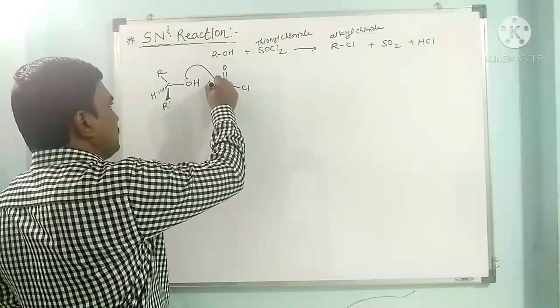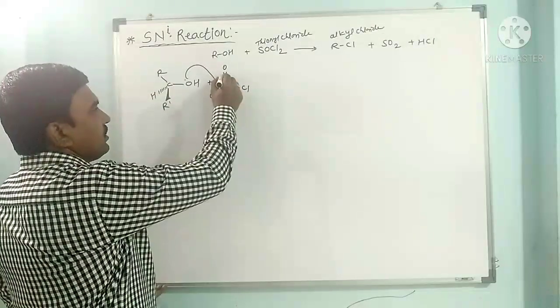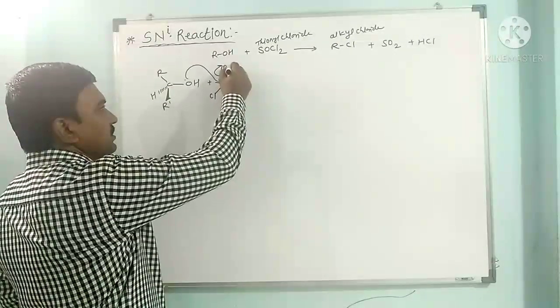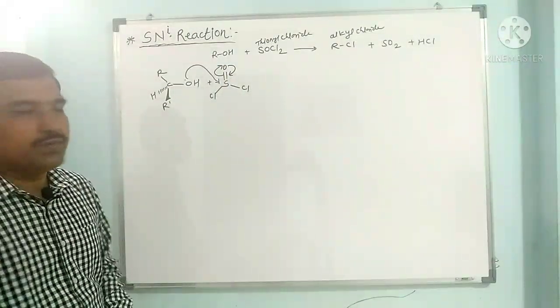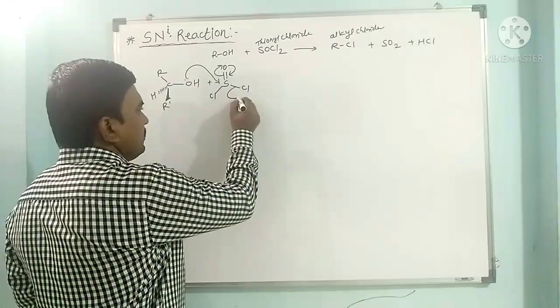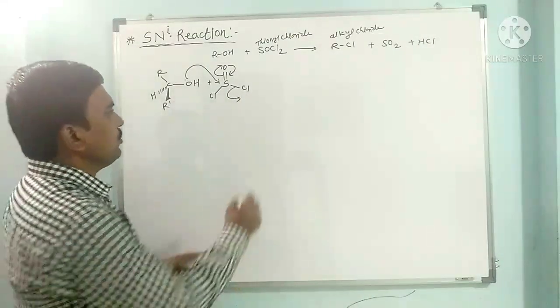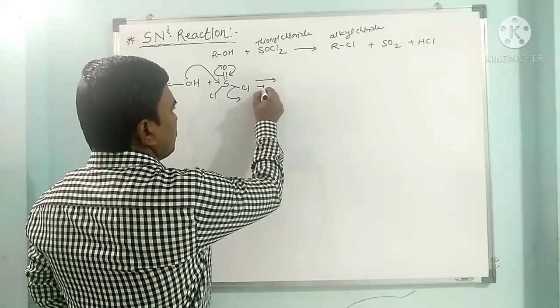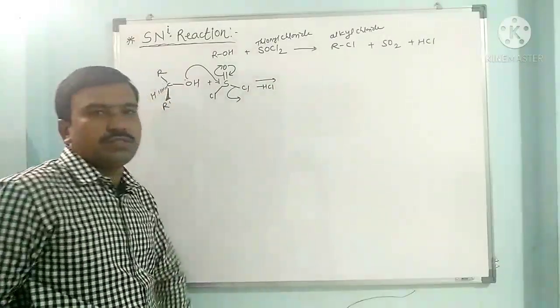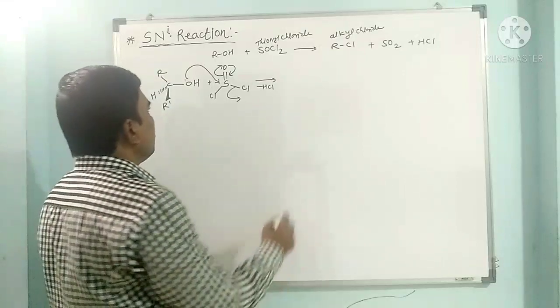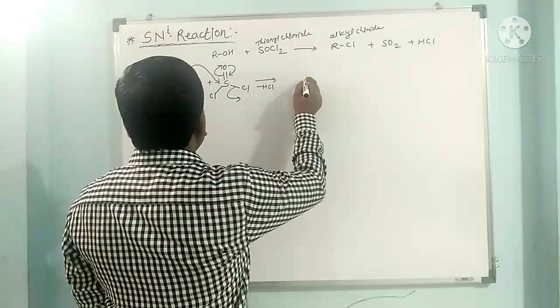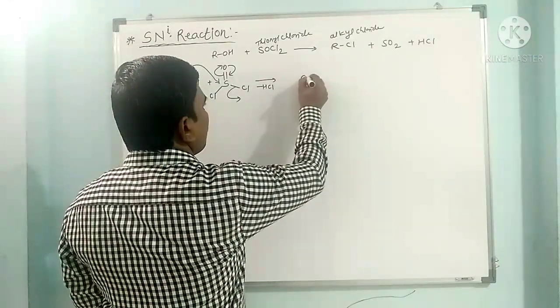the lone pair of oxygen attacks the sulfur. This electron density goes to oxygen, returns from oxygen to sulfur, and this chlorine is detached or departs. Now this chloride combines with this proton, so there is a loss of hydrogen chloride. So HCl is lost during this reaction and we get an intermediate, alkyl chlorosulfite.